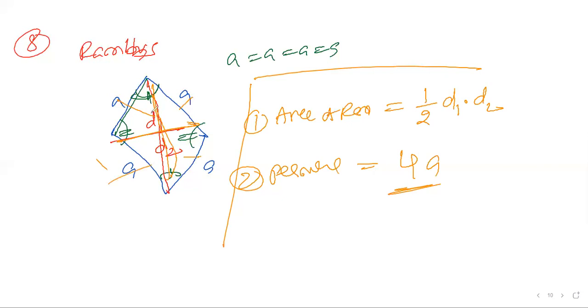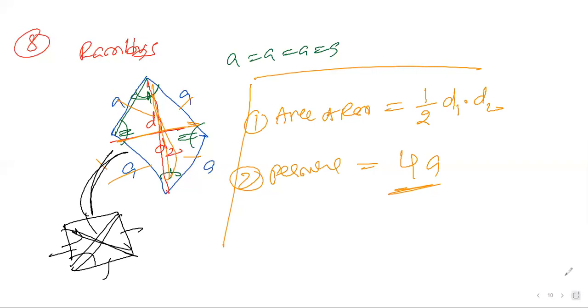Okay, it's very clear. Angles should not be the same, but opposite angles should be the same. The diagonals are also different. But for a square, if you want to remember and avoid confusion, I can write. This is a square. In a square, all sides are the same and the diagonals are also the same. In a rhombus, they should not be the same. That is the difference between rhombus and square.